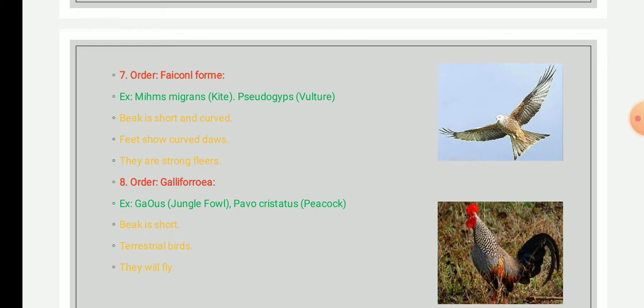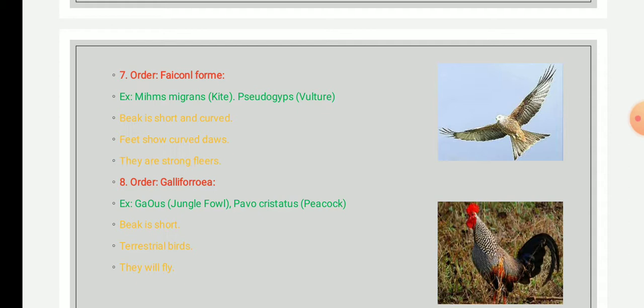The female incubates the eggs and the male feeds the female during the incubation time. They are mostly monogamous. An example is the kite. This picture is of a kite, Milvus migrans. Okay, the next order, order 8, is Galliformes.